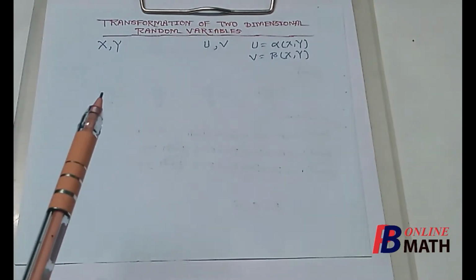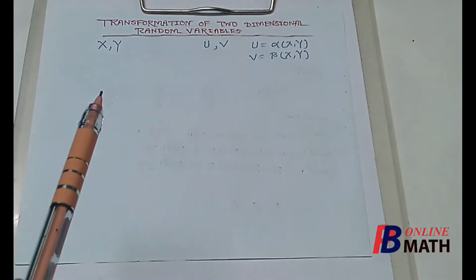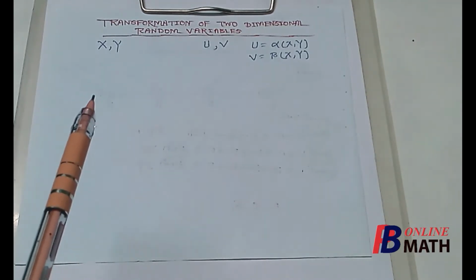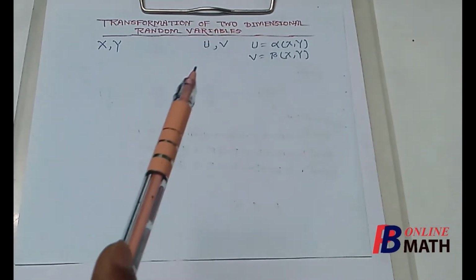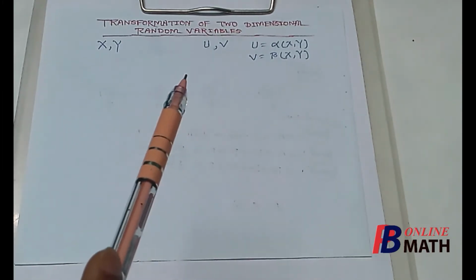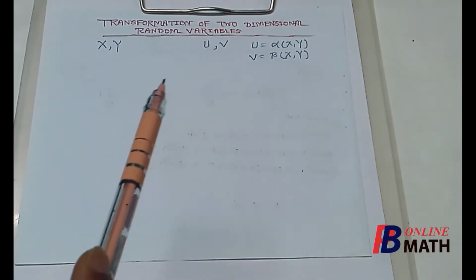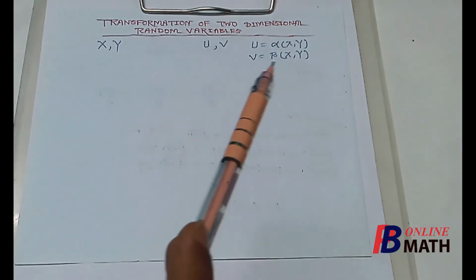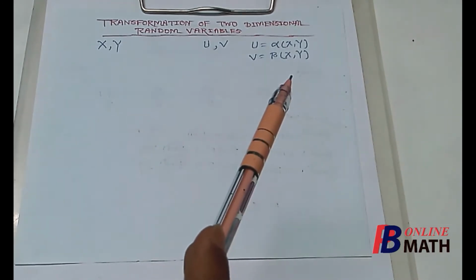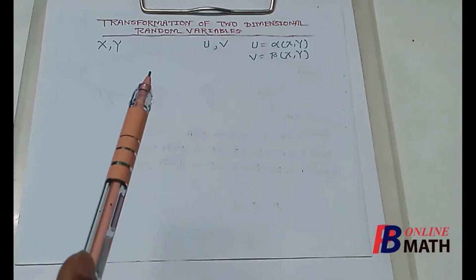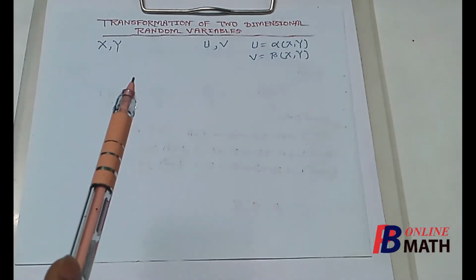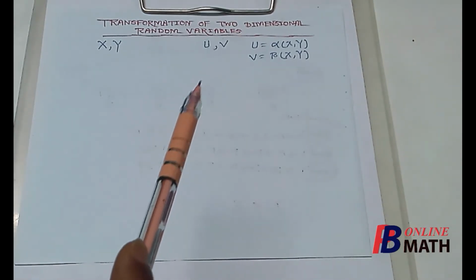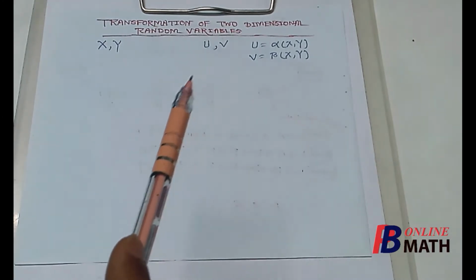Let us assume that there are two random variables x and y for which the joint distribution is given. The distribution may be discrete or continuous. If u and v are two random variables which are functions of x and y, we assume that u equals alpha of x, y, a function of x and y, and v is equal to beta of x, y, again a function of x and y. So if the joint distribution of x and y is given, then we have to find the distribution corresponding to the random variables u and v.